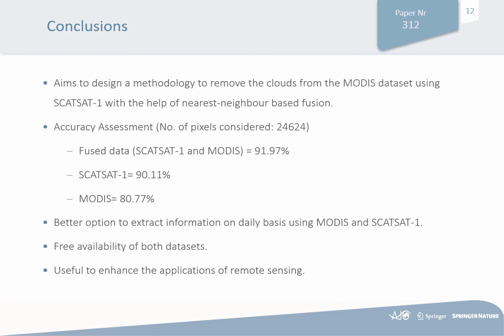The most important point about the MODIS and the scatterometer datasets is that both are freely available from the NASA and ISRO websites, and they are useful to enhance the application range of remote sensing.